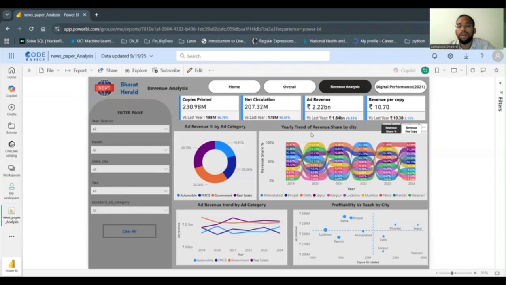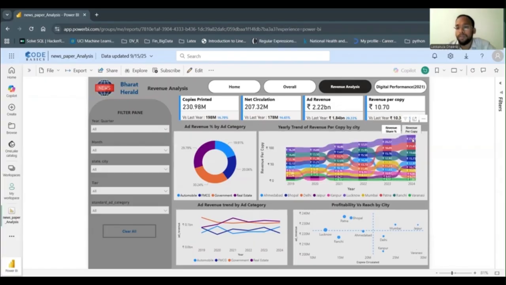In this chart, we can clearly see the yearly trend of revenue share by each city. We can clearly see that in 2024, Patna has the highest revenue share, and Jaipur is the second highest. We can also see it based on revenue per copy.